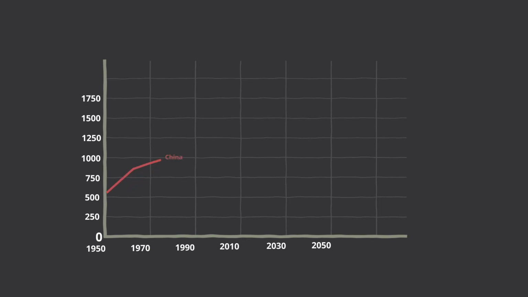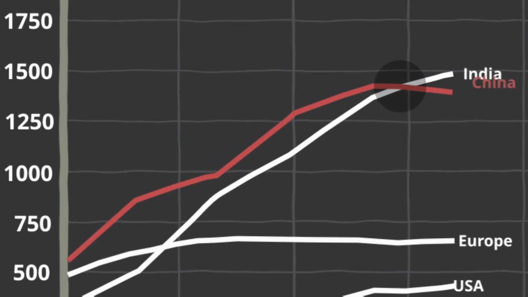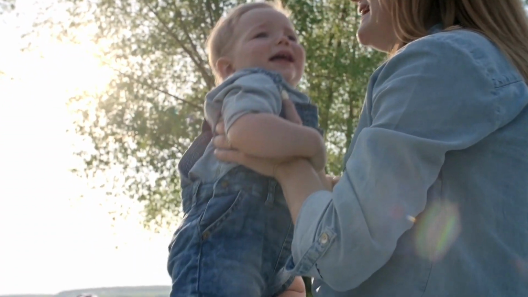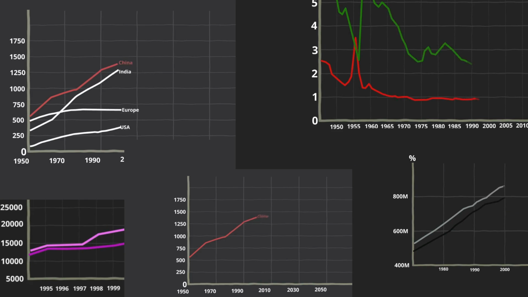China, with a population of 1.4 billion people, has been the world's most populous country for several decades. However, in recent years, the country has been facing a major demographic challenge: a declining birth rate and an aging population. In this video, we will explore the reasons behind the Chinese population decline.